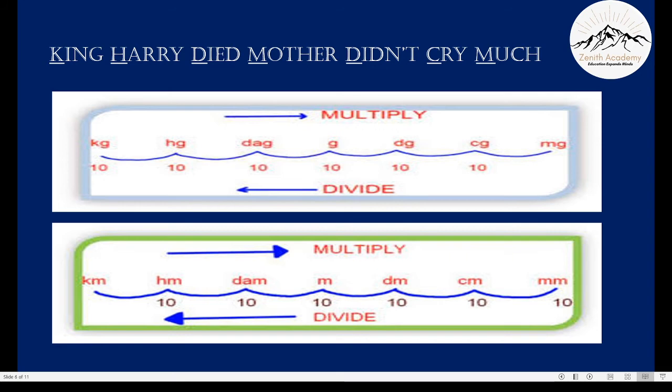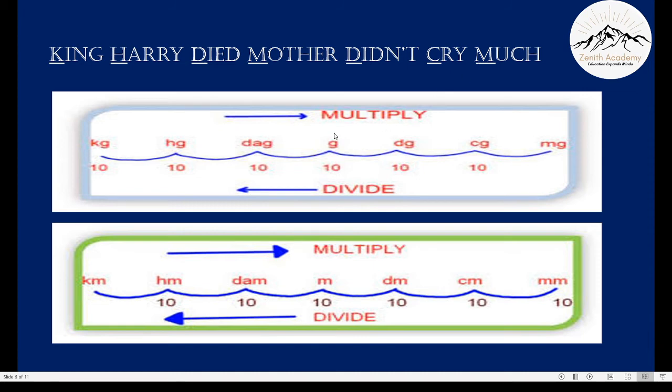The K stands for kilo. The H stands for hecta. The D stands for deca. M stands for the unit. Here, that's mother, that's meter, and here it becomes grandmother. Okay, so just remember, in case of grams, this becomes grandmother, and in case of meter, this becomes mother. The other D is for deci, this C is centi, and this M is milli.